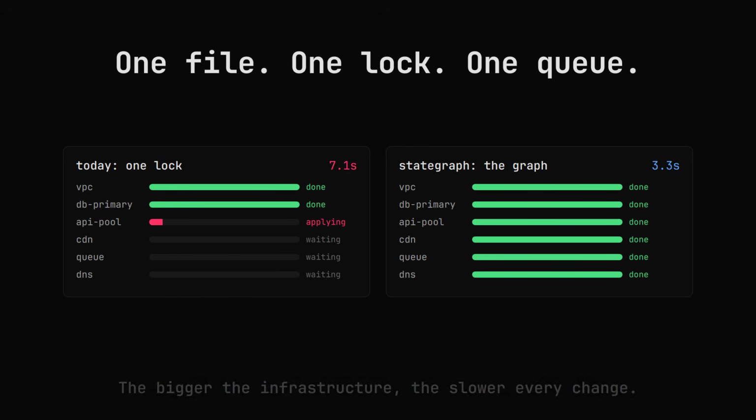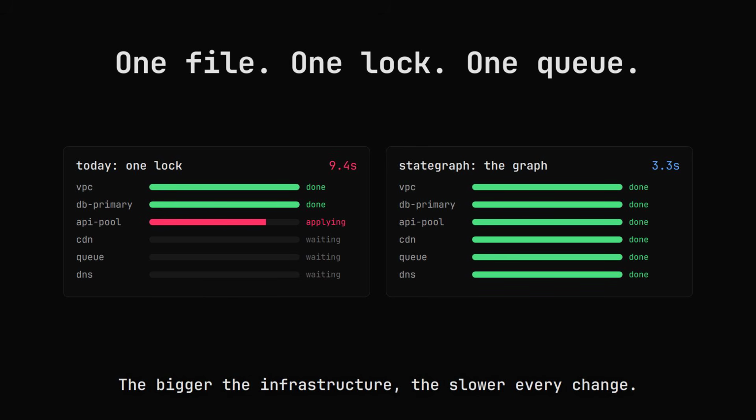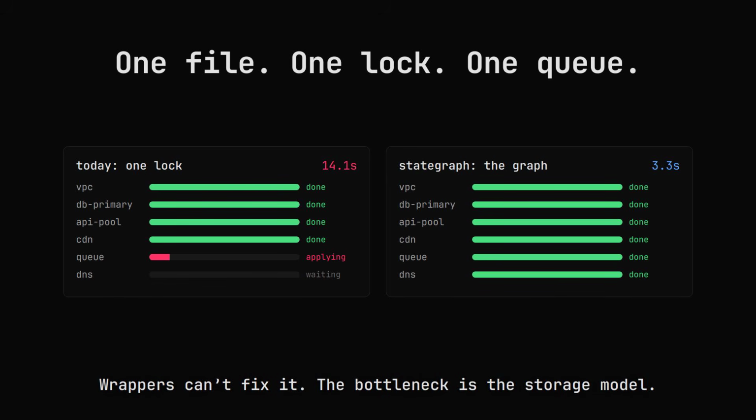The bigger your infrastructure gets, the slower every change becomes, and tools on top can't fix it because the bottleneck is in how the state is stored.